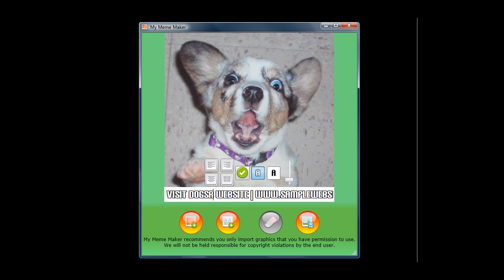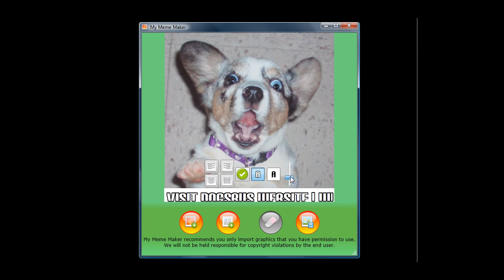I'm going to type in Dogs Are Us, and you see Visit Dogs Are Us website, and then we're going to put the URL of that website. I'm just going to back right over top of this, and I'm going to put dogsareus.com. You see that's a little bit big, so I'm going to take this little bar and I'm going to make it smaller. See this?